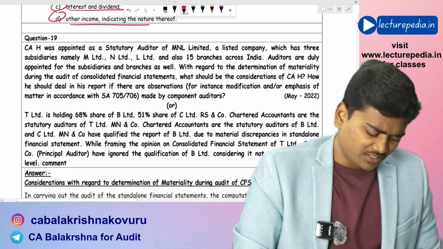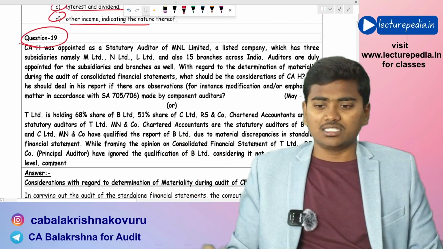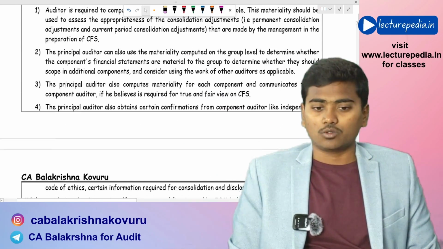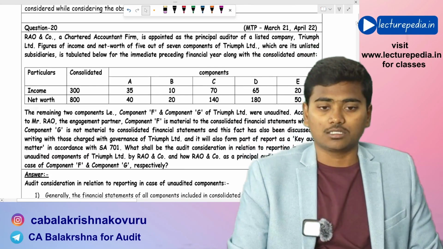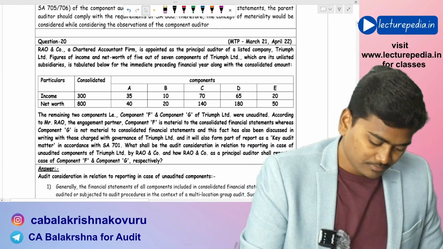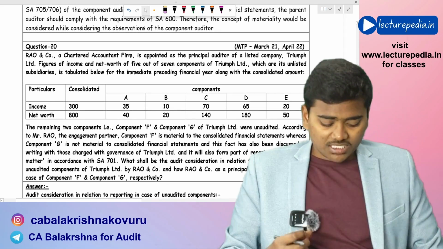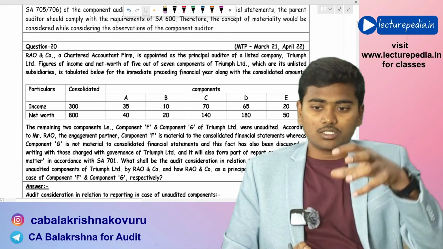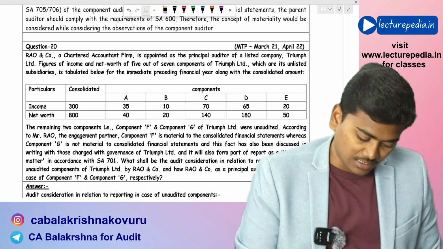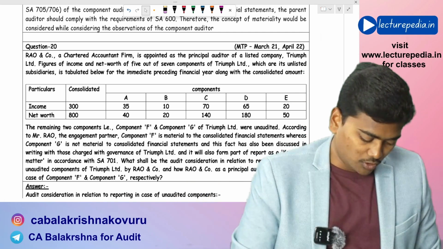Next, this question with respect to materiality, you can easily go through with that question. It's not a big issue. Next, question number 20. Now this question number 20 is also similar to the type of question that we have discussed earlier. Let's just briefly go through this.